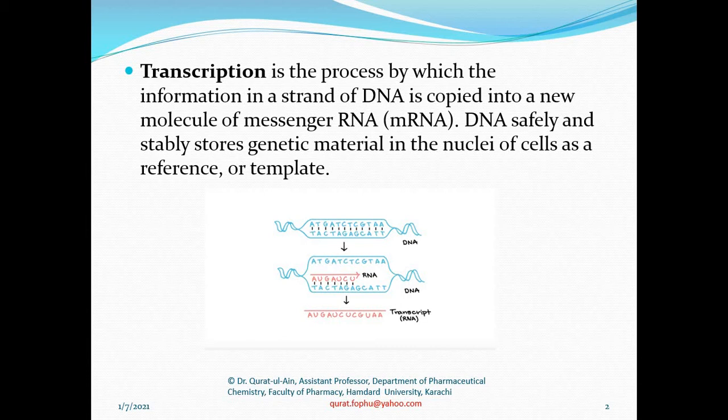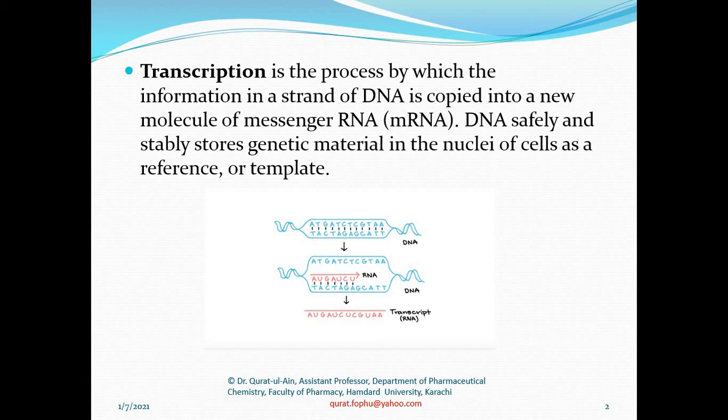RNA nucleotides are the same as DNA nucleotides, but with differences that we have already discussed. The RNA nucleotide has a sugar that has two hydroxyl groups, one at the 2 prime and the other at the 3 prime.